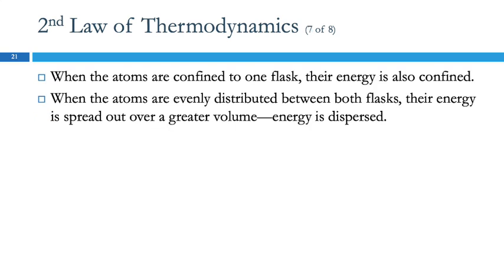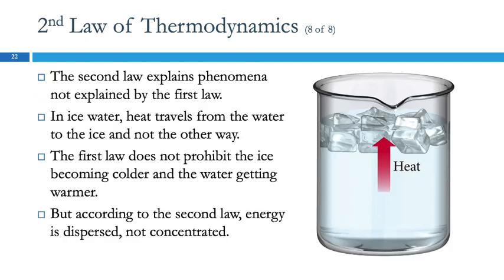Another way to think of this is that when the atoms are confined to one flask, their energy is confined. When we allow the atoms to spread out in that larger volume, their energy is spread out. So energy is being dispersed, it's spreading out, and that's going to be an increase in entropy. So this second law explains some things that are not explained by the first law.